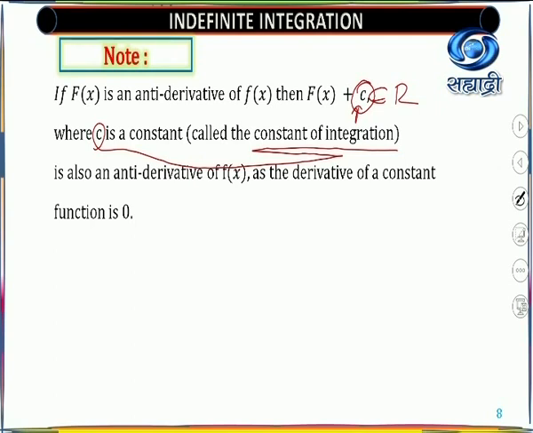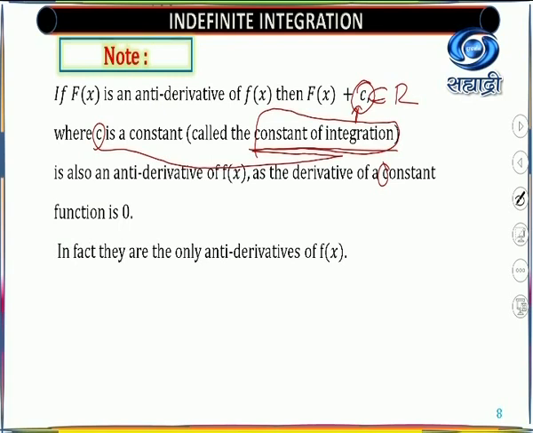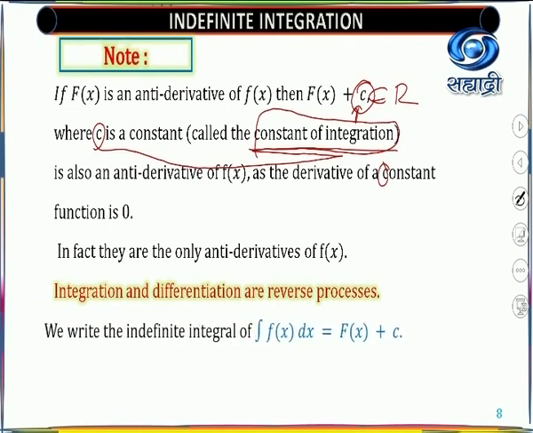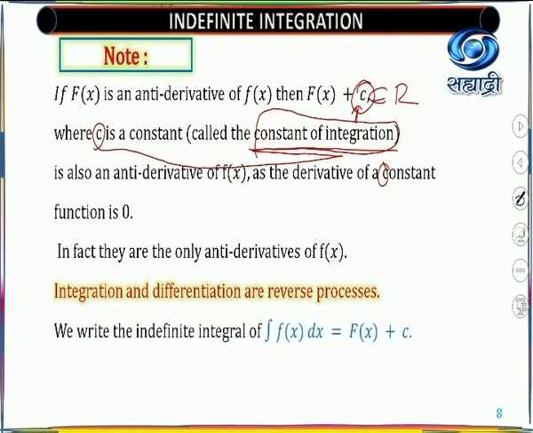So any real number you are able to take. Symbolically we use the constant c. This is the symbol c for the constant. So the constant of the derivative is also known as the constant of integration, as we are using it with the integration sign. Now, in fact, these are the only antiderivatives of f(x). So integration and differentiation are reverse processes, which you have to keep in mind. So we will write it this way. This is our formula: the integration of f(x) dx is capital F(x) plus c.